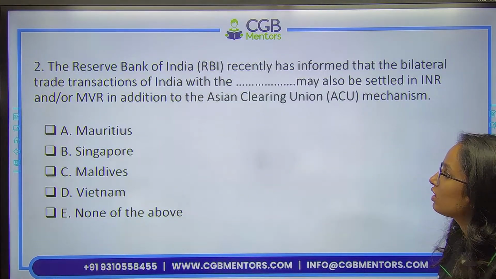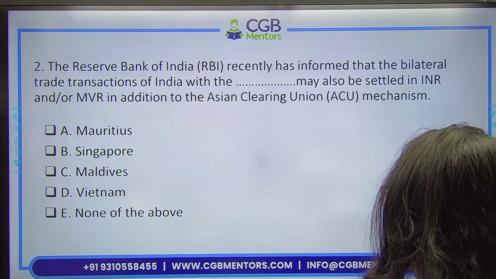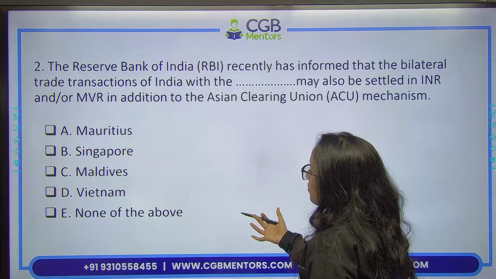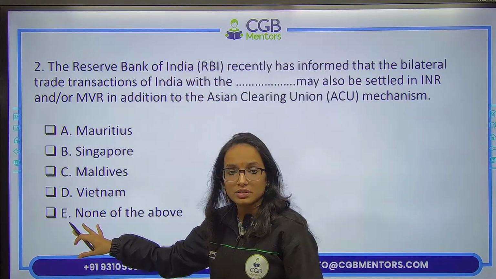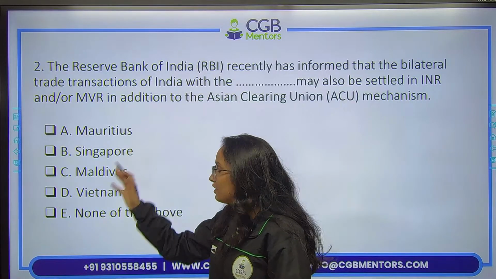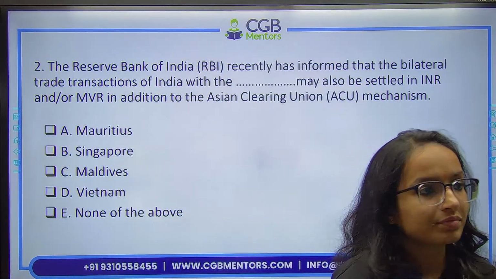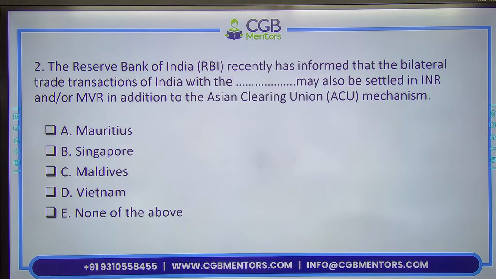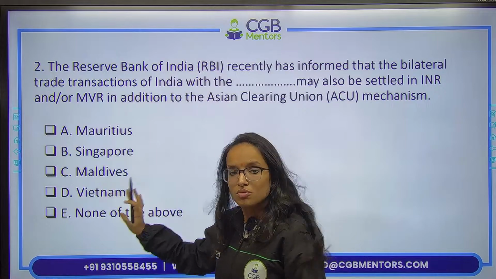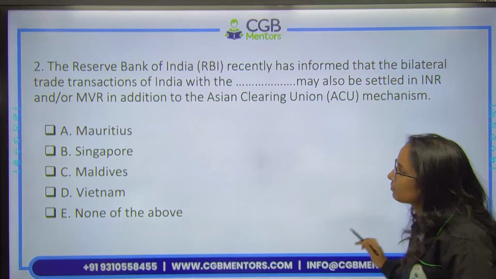Then next question. RBI recently has informed that bilateral trade transactions of India with which of the following countries will now be settled in the domestic currencies of the respective countries. Which of the following is there? Yeah, so it is Maldives, option C, right? Option C, Maldives is the correct option.